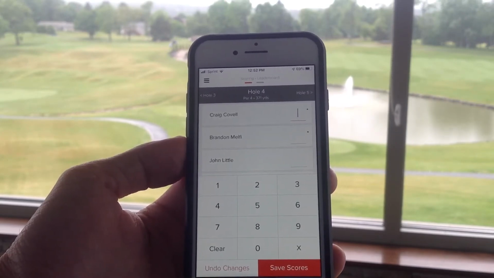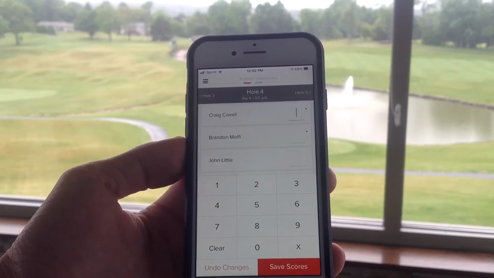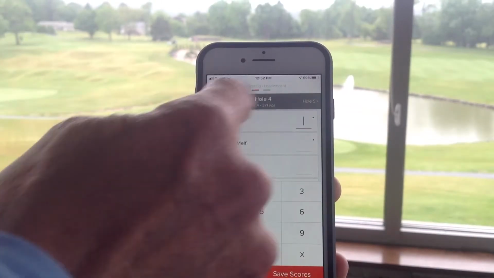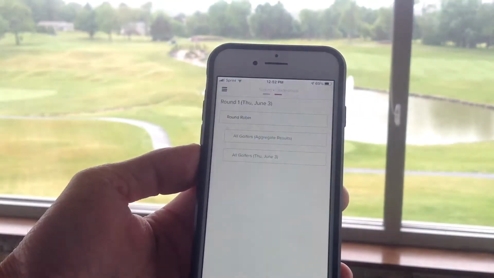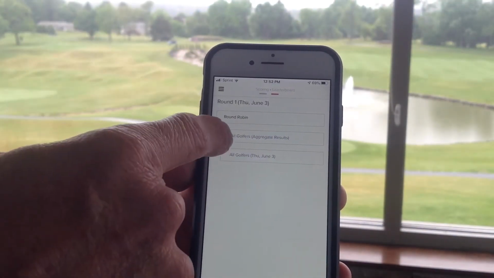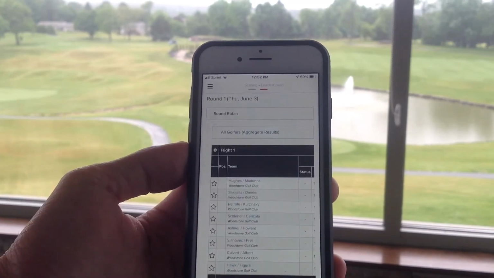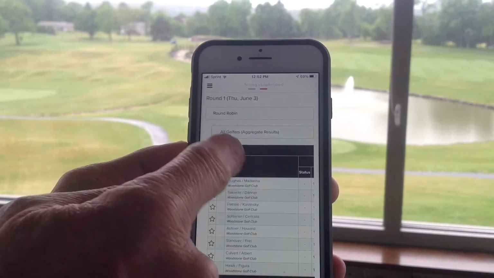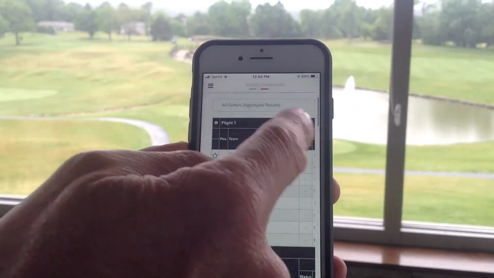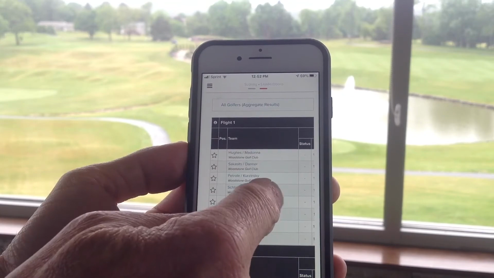A great way to find out where all the shots fall, rather than tabbing through the scorecard, which you can tab back and forth on the holes, is to swipe over to the leaderboard and click all golfers aggregate results. Make sure you're in the correct round, which it should be when you log in, but once we do more than one or two rounds, you'll be able to choose which round you want to see.